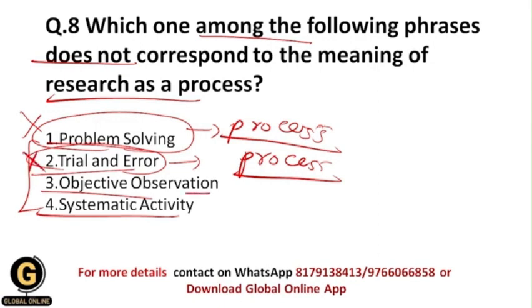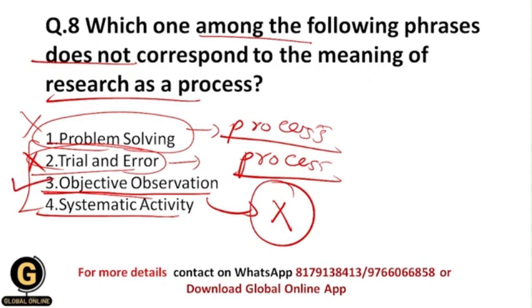Now objective observation is a data collection method, in which we fairly observe the participants. And that's why this is not a process, this is a data collection method, and that's why this is the correct answer to this question, because it does not correspond to the meaning of research as a process.